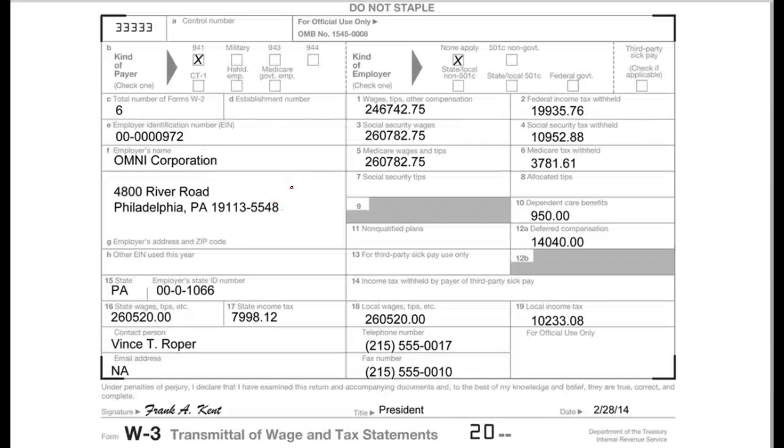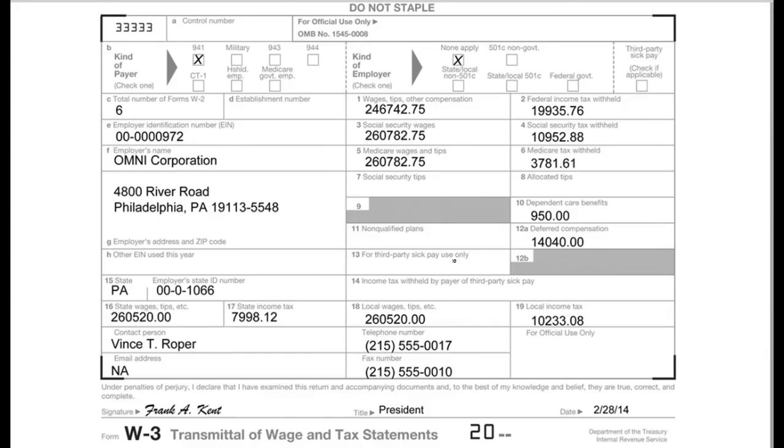When you send in your W-2 forms, you have to have a cover sheet. It's the W-3 transmittal, and you would check on this transmittal that you are a 941 payer, and you're not any of these, so you just put none apply. You have those 2 check marks. And then basically you just add up all the boxes for the W-2, so add up the total of box 1 and enter it here, and you do that for every single box.